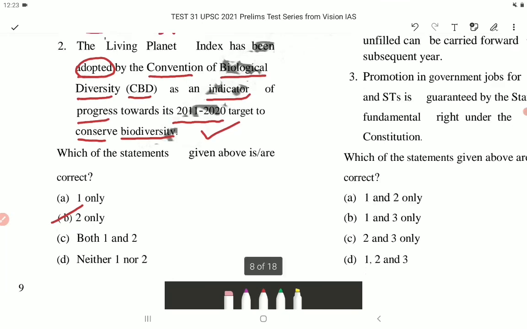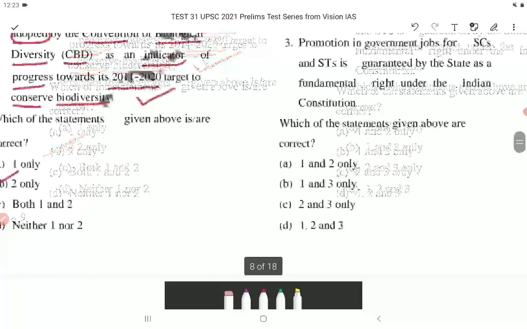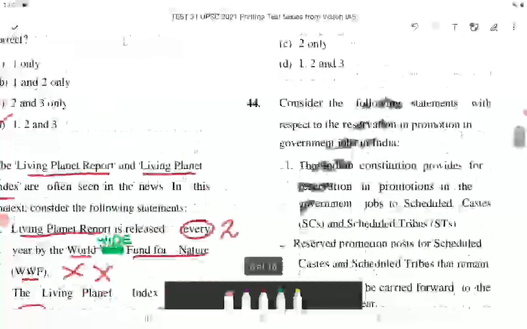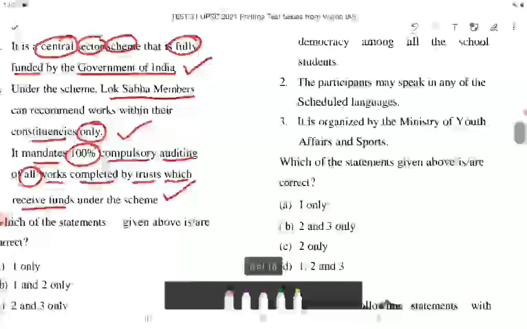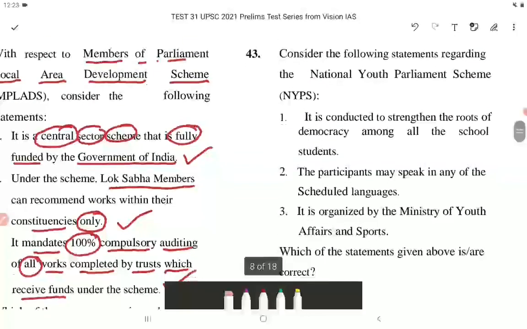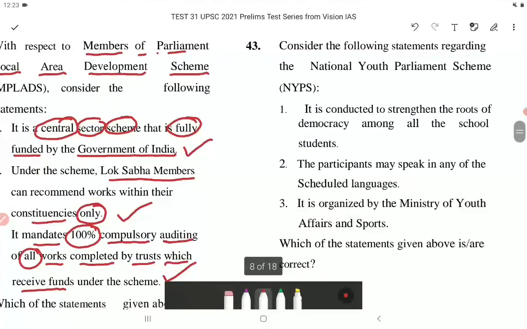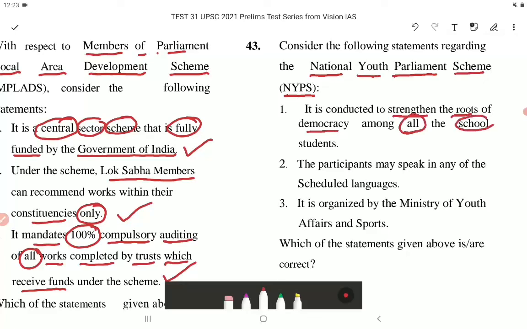Now let's come to next question, that is question number 43. Consider the following statements regarding the National Youth Parliament Scheme, that is NYPS. Statement 1. It is conducted to strengthen the roots of democracy among all the school students.